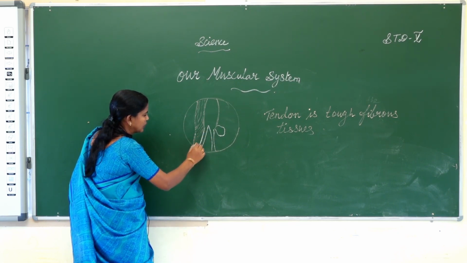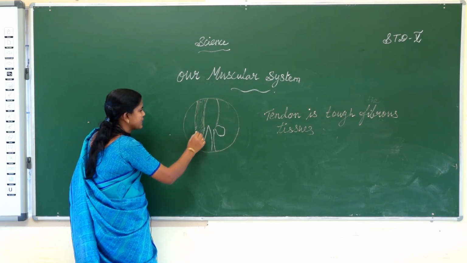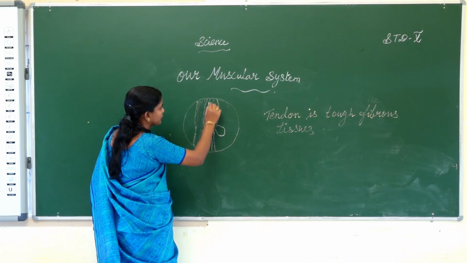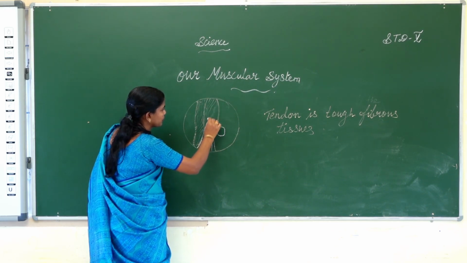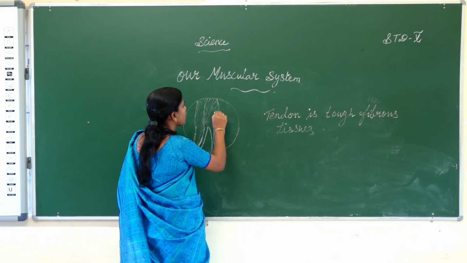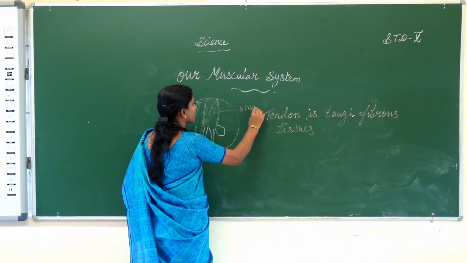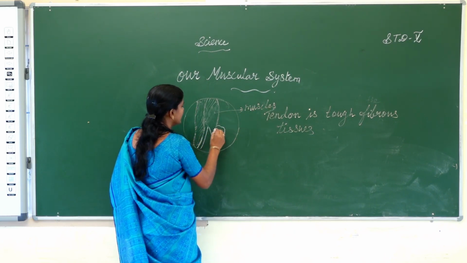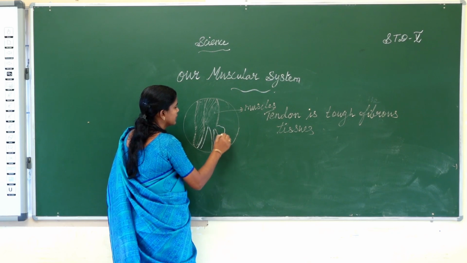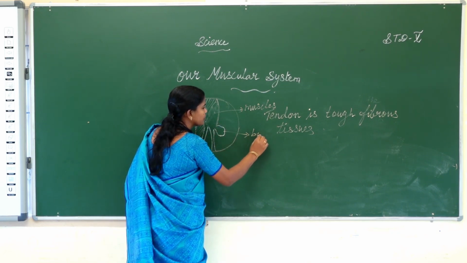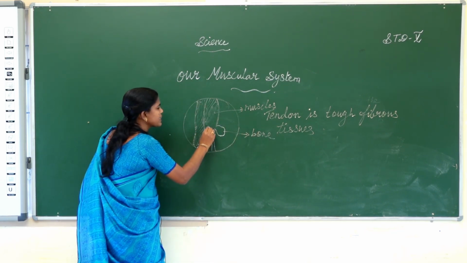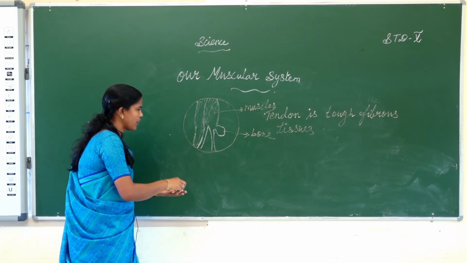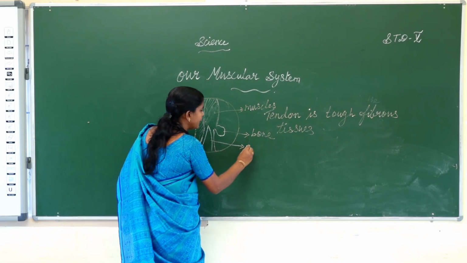These are muscles. This one is bone. This fibrous tissue is called tendon.